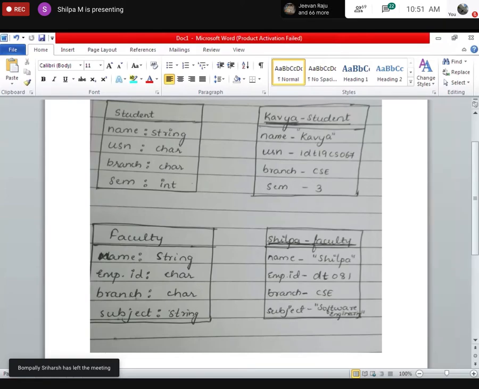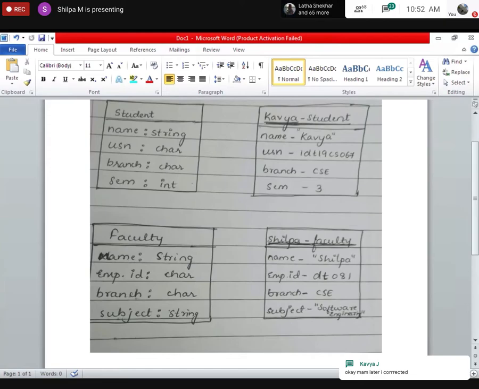Now, while giving the student object, Kavya, you have made this mistake. It is not hyphen. Please understand, it is always a colon. Kavya colon student. And name is equal to Kavya, USN is equal to so, branch is equal to CSC, and SEM is equal to 3. Here, similarly,